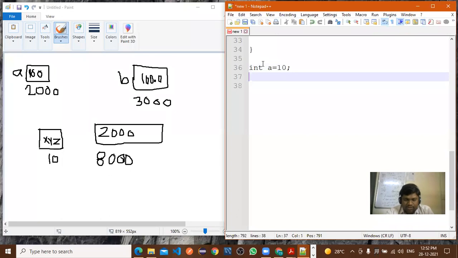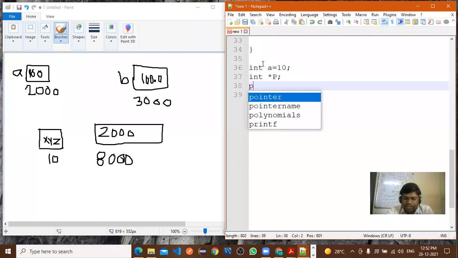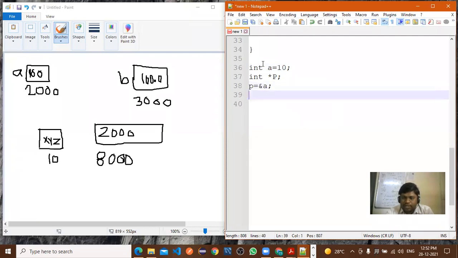And int *P as it is, we'll take. And P is equal to what we are writing here? Address of A. The same we will take here. Now int **K we will take here.